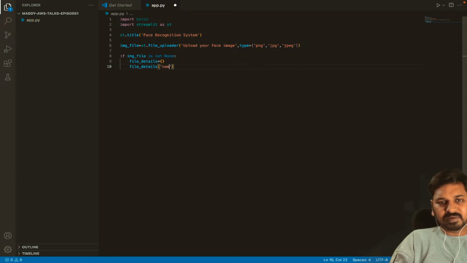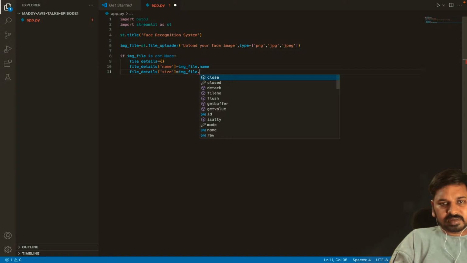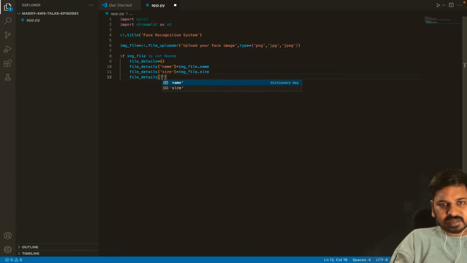I'll write something like name equal to, name is a key and value is nothing but image_file.name. So file_details of say size equal to, size is a key and image_file.size. file_details type equal to image_file.type.